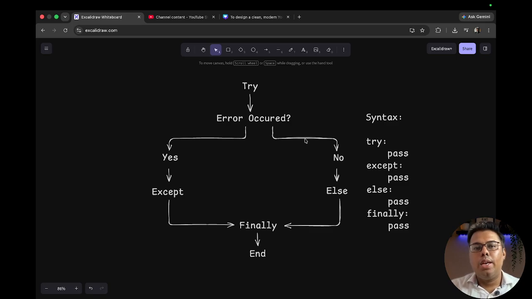So what happens? Let's say we are writing code for the payment, and we are asking for the input. That input part is a little bit risky code. It can lead to an error if the user does not enter the correct input as per the required type, like floating point or integer. If they enter some string values, that can lead to an error, so we will put that part into the try block. If after executing the try block there is any error, it will go to the except block. It will print a message like the entered input is not correct.